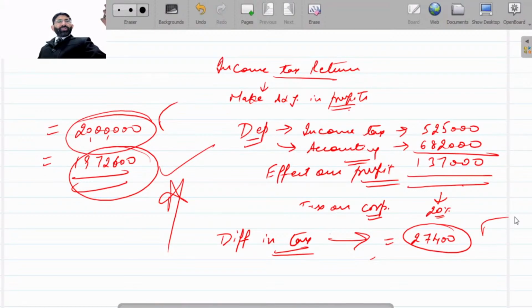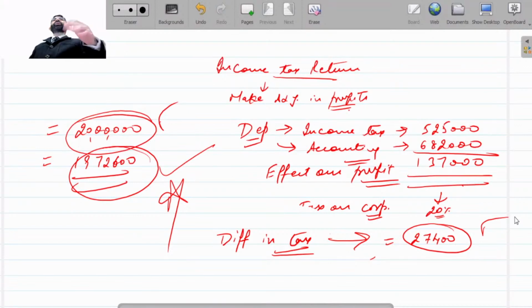Yes, many other expenses are written by students. Payment to capital expenses are not even allowed in accounting. But there are some expenses, like if you talk about LTCG, STCG on sale of assets. So if there is any profit which has been entered in accounting as a sale of asset profit, then it is to be adjusted because those are required to be adjusted.